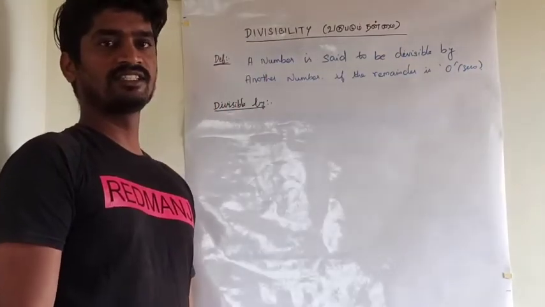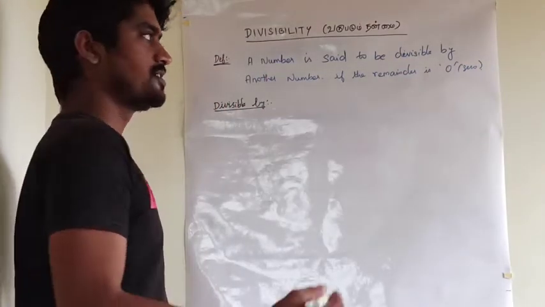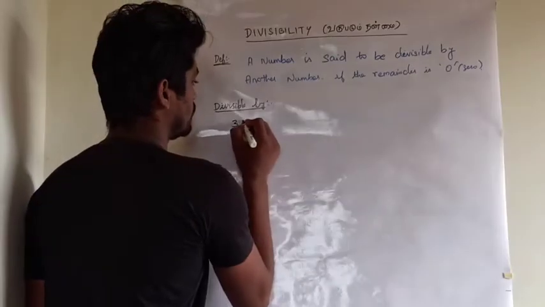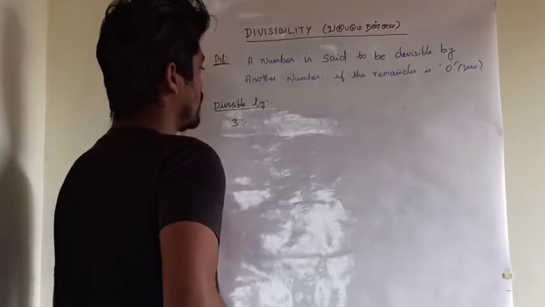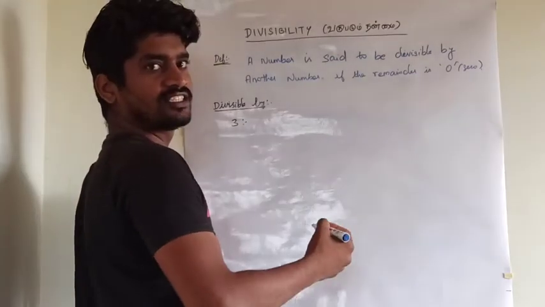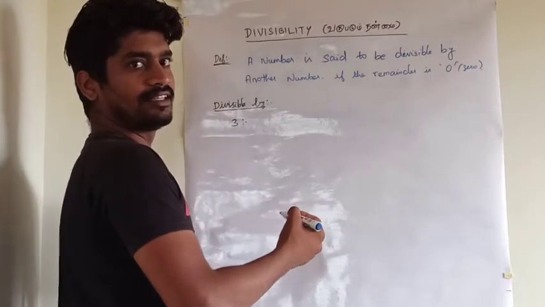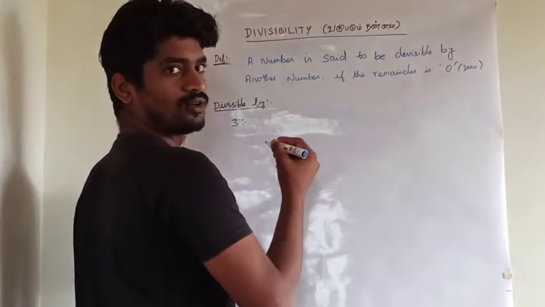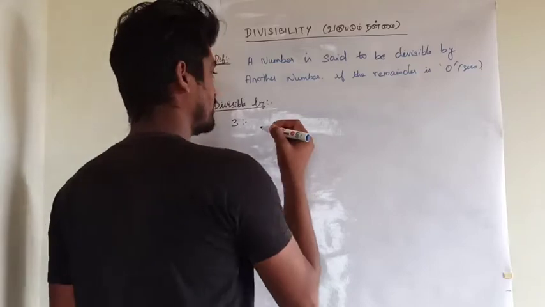Next, the divisibility rule for 3 is: the sum of all the digits divided by 3 without any remainder.